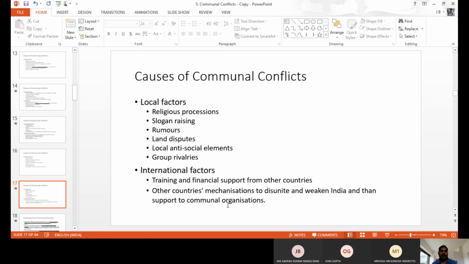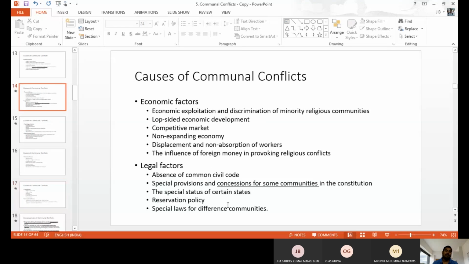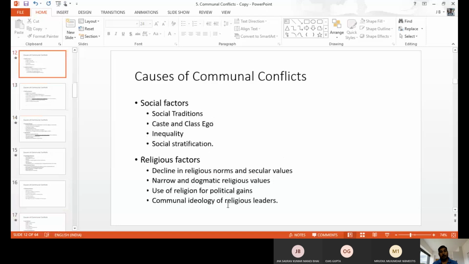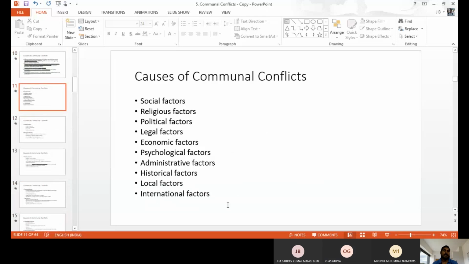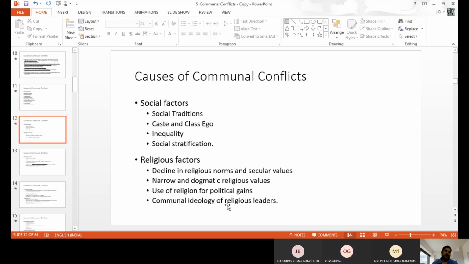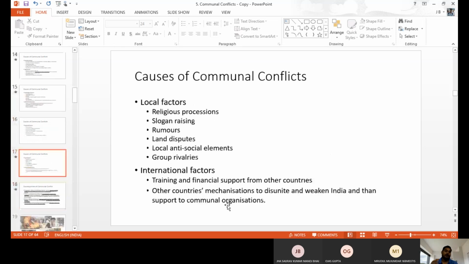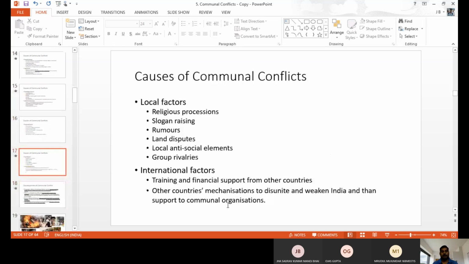Okay, like this we have a number of reasons for the communal conflicts in our society: social factors, religious factors, political factors, legal factors, economic factors, psychological factors, administrative factors, historical factors, local factors, and international factors. Not only this much, we have more, but I mentioned only a few for your understanding.